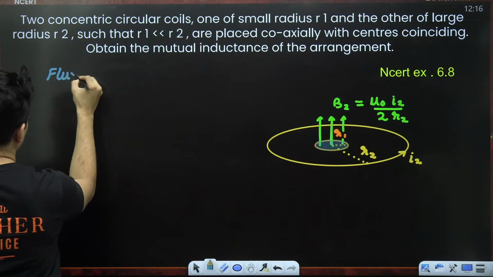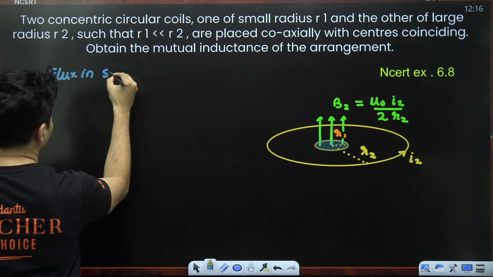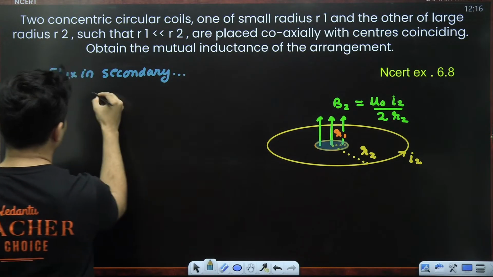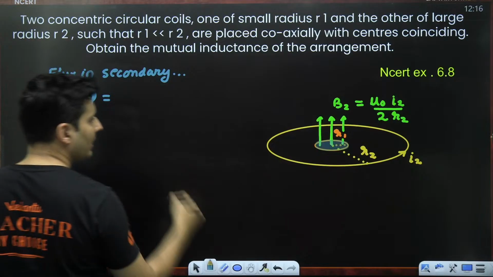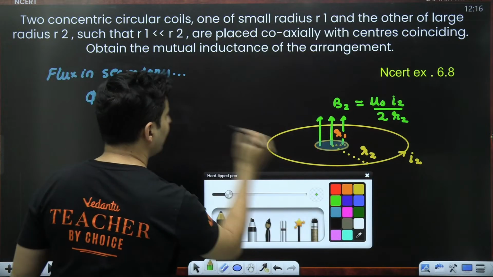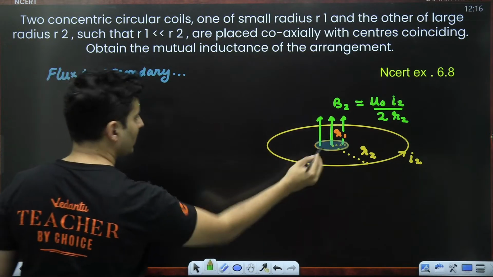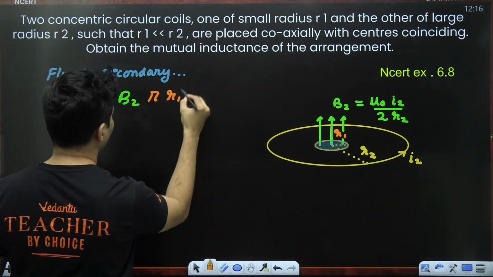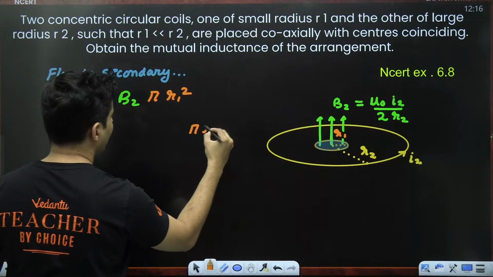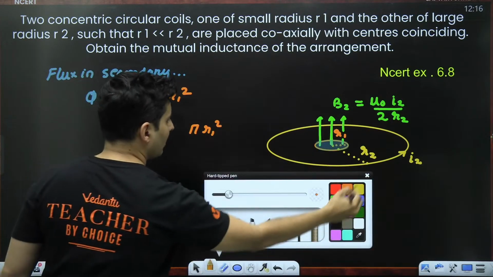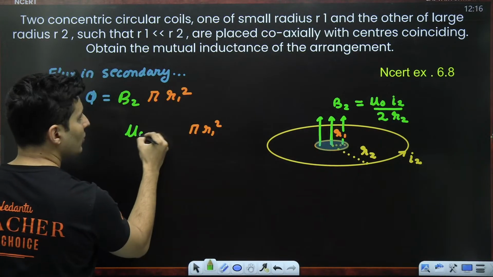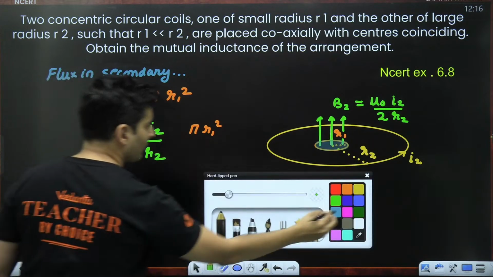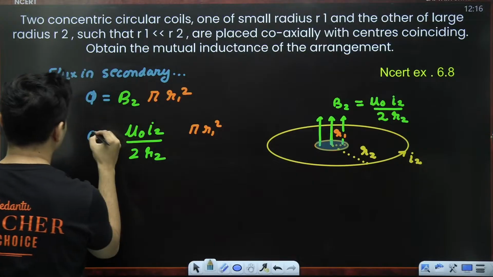That flux in the secondary coil will be the magnetic field into the area of that coil. Area of that small coil is pi r1 square. So pi r1 square, I'll keep it here. What is the magnetic field? It is mu naught I2 divided by 2 times R2. So that is your flux.